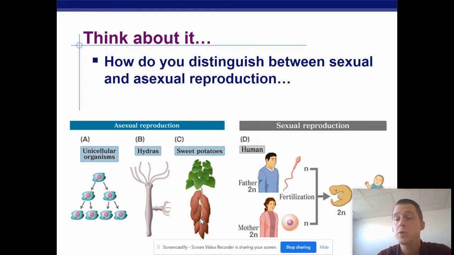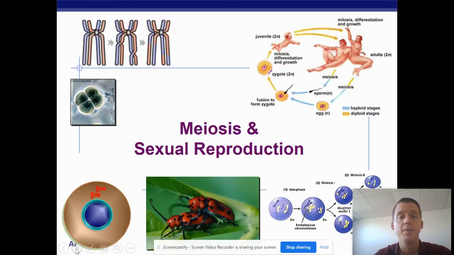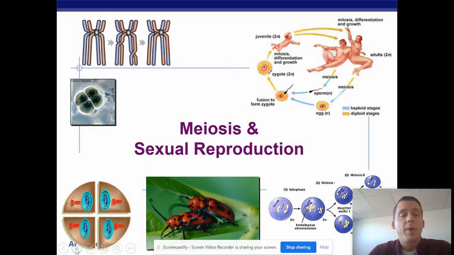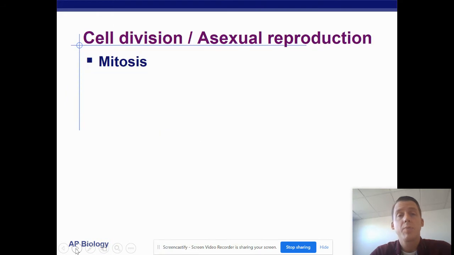Sexual reproduction usually involves two parents who will have two cells that fuse to form a new organism that is slightly different from either parent. Sexual reproduction is usually more energy intensive, but it does have other benefits, which we will get to in a moment. So, meiosis and sexual reproduction.